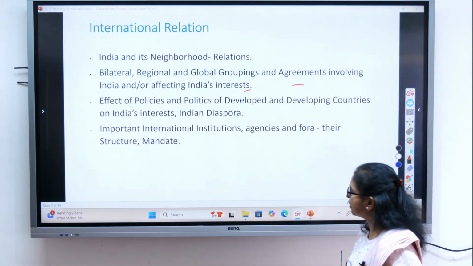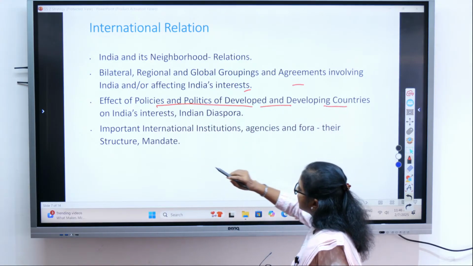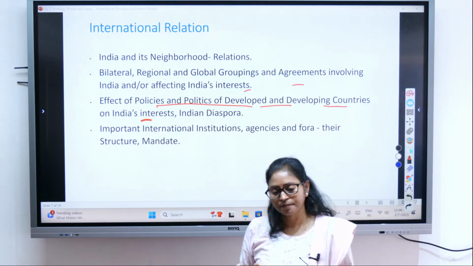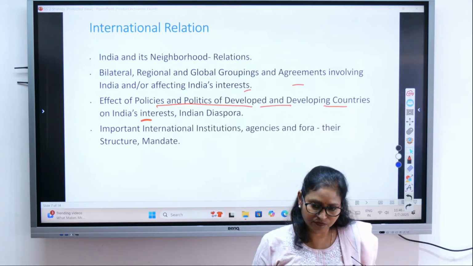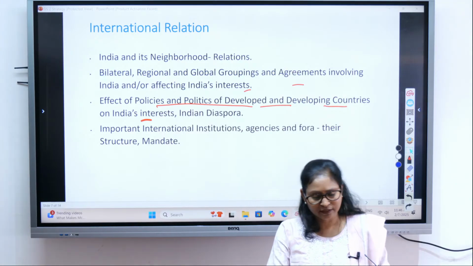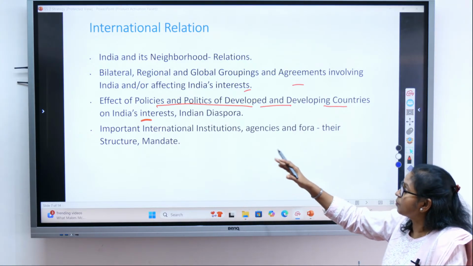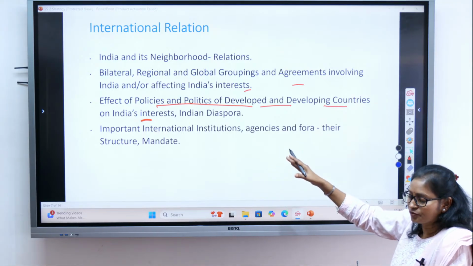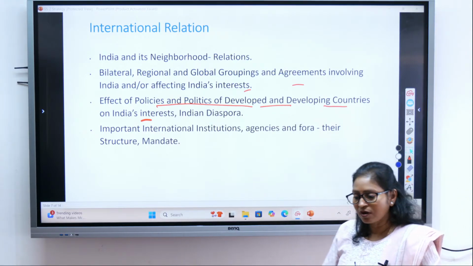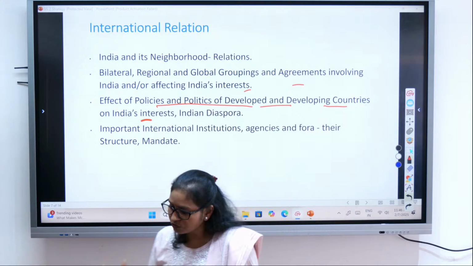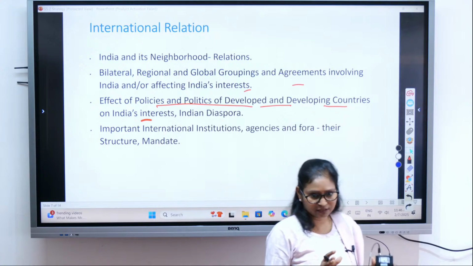Then the effect of policies and politics of developed and developing countries on India's interest. What policies are being adopted by the developed countries? For example, US, United Kingdom, France, Germany, they are all called developed countries, right? So how the US policy is affecting India's interest, or how the Russian policy is affecting India's interest?